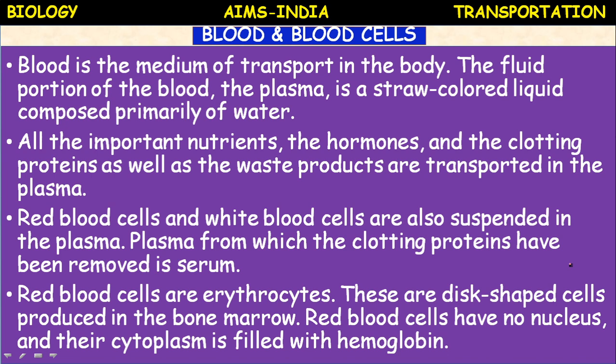Red blood cells have no nucleus. The primitive RBC, meaning the just produced RBC, possesses a nucleus. It is a eukaryotic cell and possesses all the structures present in a cell. But the mature RBC has no nucleus, and the cytoplasm is filled with hemoglobin. Red blood cells are red in color due to the presence of a protein called hemoglobin. Only hemoglobin and cytoplasm are present in the RBC.